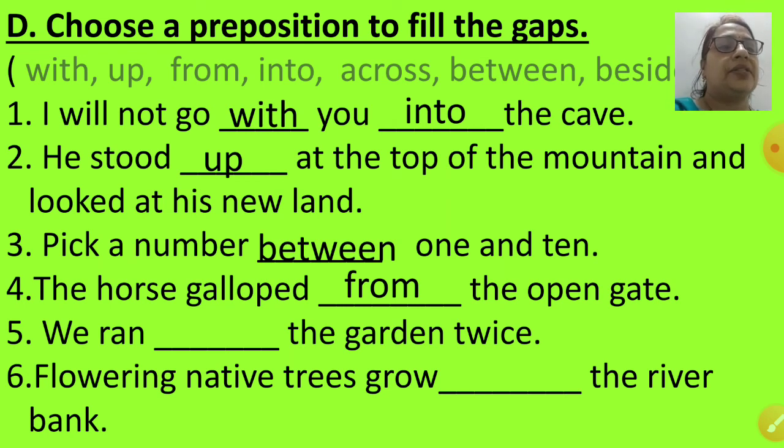We ran dash the garden twice. We ran across the garden twice. Flowering native trees grow dash the river bank. Now only one word is remaining and that is beside. So flowering native trees grow beside the river bank. Enjoyed doing this activity, children? Easy to understand? Yes.